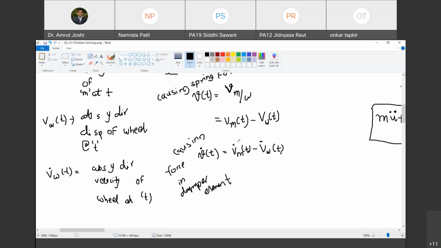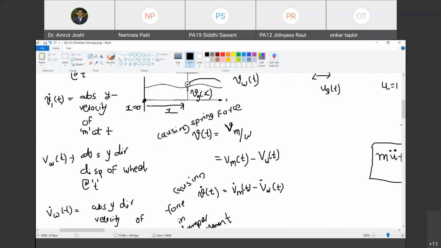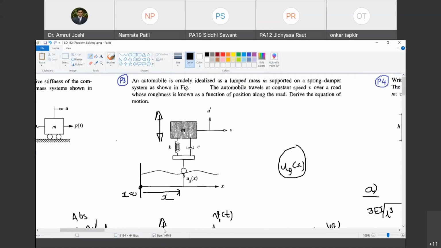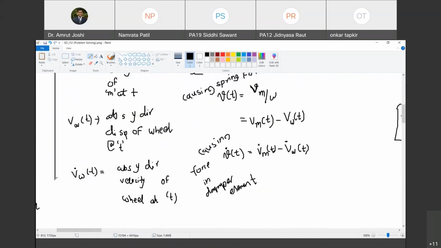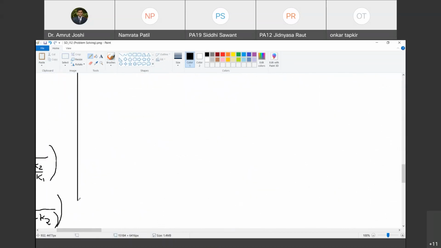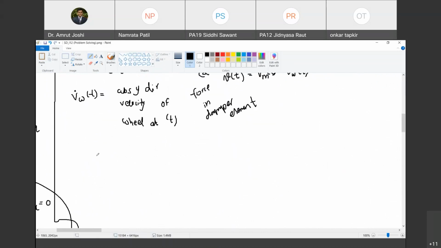Happy? So now at a given instant of time t, I am going to draw the free body diagram. Draw at time t the FBD of mass. FBD of mass.